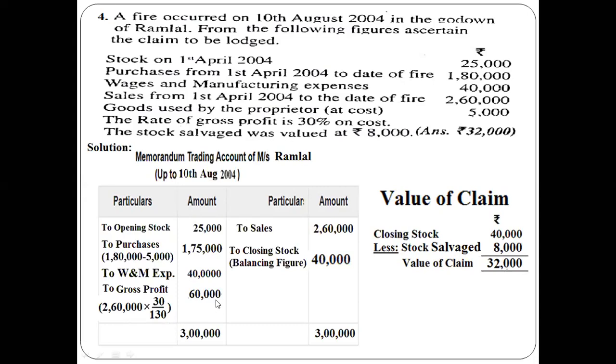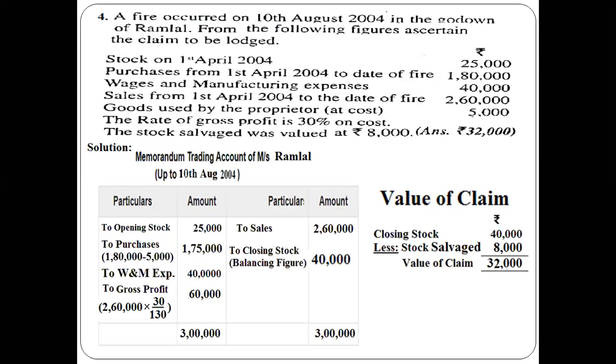So this is the way we need to calculate the value of claim by preparing a memorandum of trading account, right? So till now we have done the basic problems, where we need to prepare only one memorandum of trading account, and the percentage of gross profit is given in the question. In that case, only a memorandum of trading account will be prepared. Whenever you read the question, you must see whether gross profit percentage is given. Yes, if it is given, you need to prepare only a memorandum of trading account.